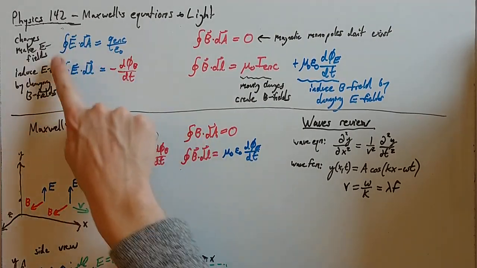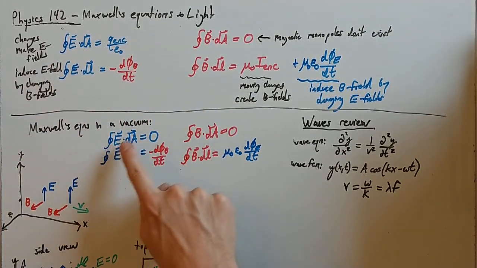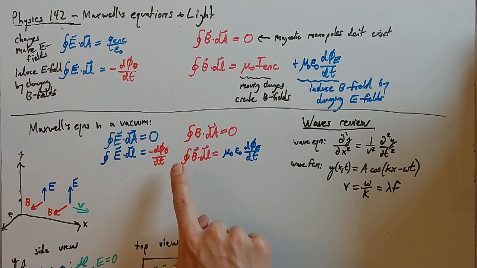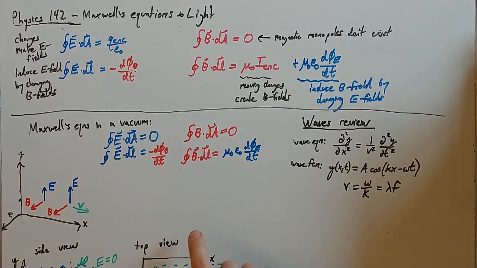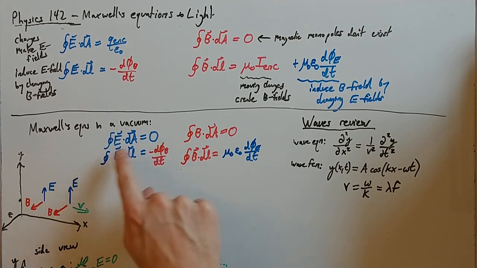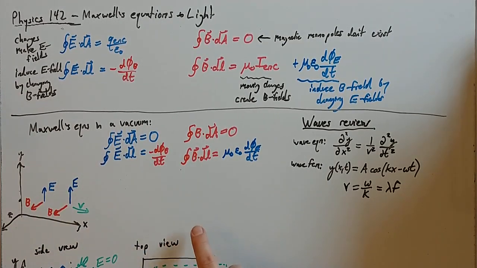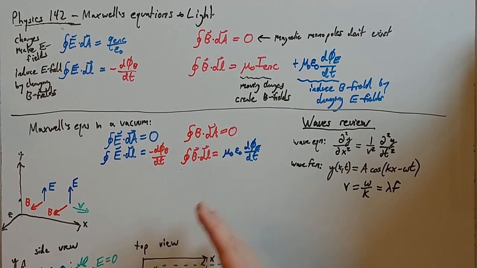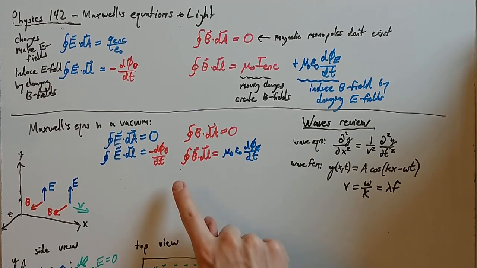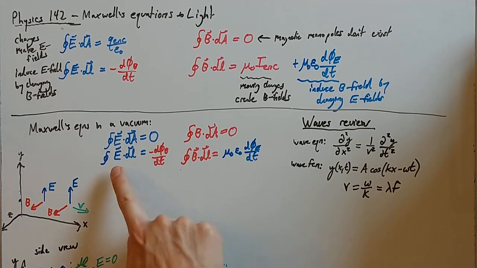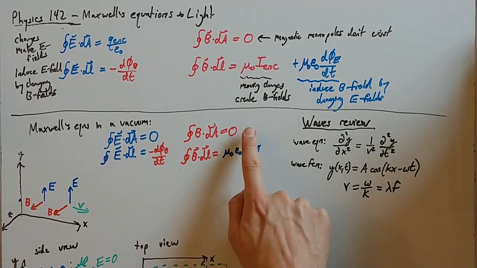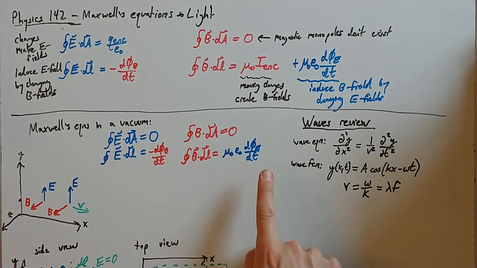All right, Gauss's law said that electric field is created by charges, right? That this electric flux depends on how much charge you've enclosed. But if you're in a vacuum, in empty space, then the charge enclosed must be zero. So this just becomes that the net flux through some surface must always be zero because you don't have any charges. Now, you can have electric fields or magnetic fields in empty space. It doesn't really matter where they are. So you can still change a B field and induce an E field. So this law hasn't changed. It's still true that there aren't any magnetic monopoles in empty space, so that's still zero.